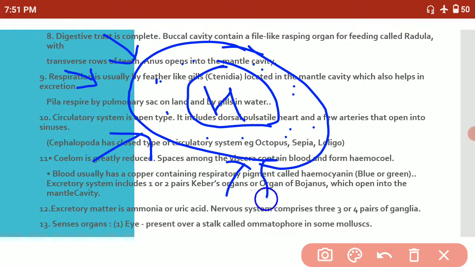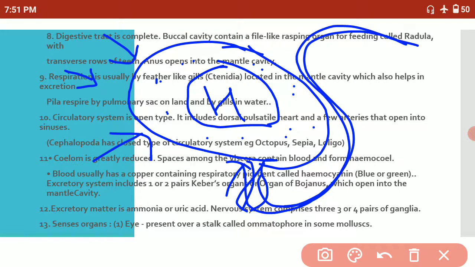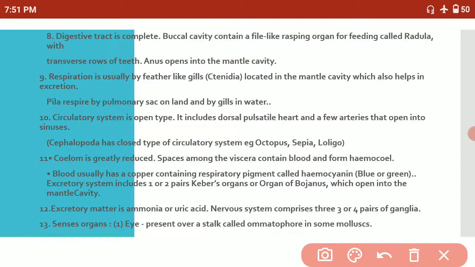From here the organ of Bojanus collects the waste and throws it out through the mantle cavity. So it all happens near the heart. They work together. The excretory system includes 1 or 2 pairs of Keber's organ or organ of Bojanus. Understood? Keber's organ collects the complete waste material, and the organ of Bojanus, just beneath the pericardial cavity, throws the waste out from the mantle cavity.